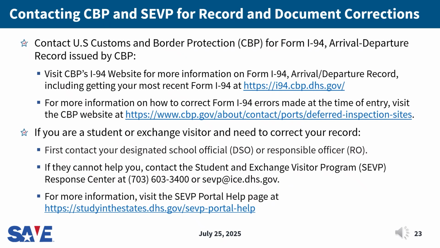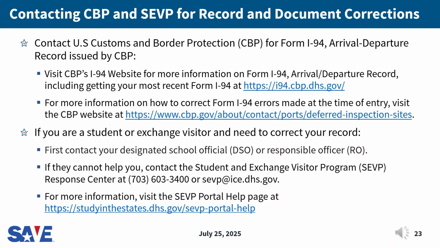This slide provides information on how to contact U.S. Customs and Border Protection, CBP, and the Student and Exchange Visitor Program, SEVP. Who you contact will depend on what type of record or document you need support with. We've included information for how to contact CBP to correct or replace a Form I-94 that they issued.